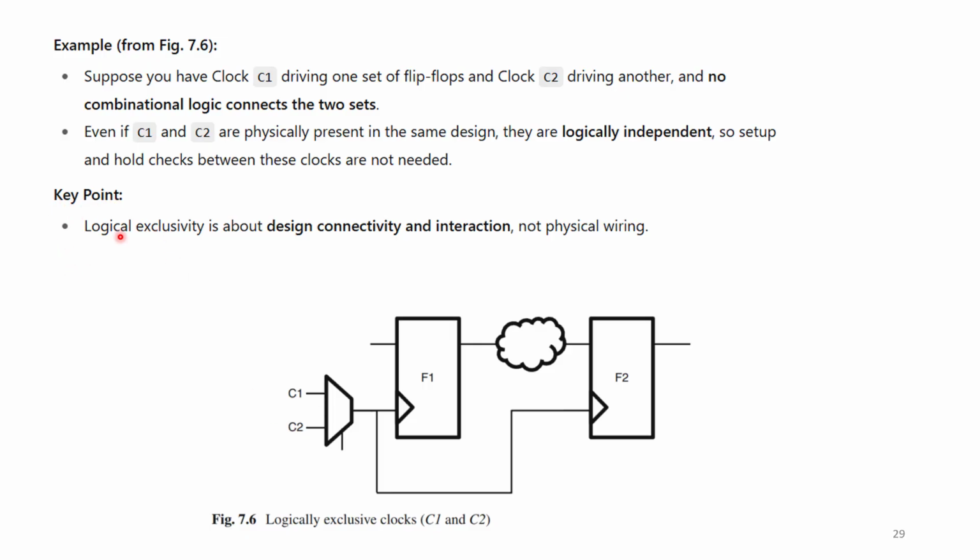Coming to the key point, logically exclusive is about design, connectivity and interactions, not physical wiring. Here C1 and C2 are physically present, but they are logically exclusive. That is, the happening of one prevents the happening of another, and they are not sharing any fixed relationship.